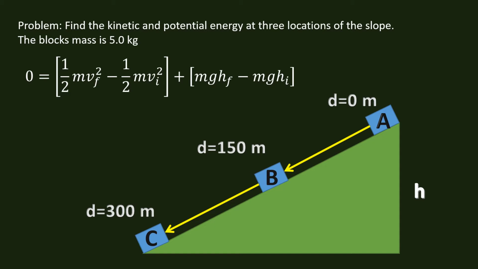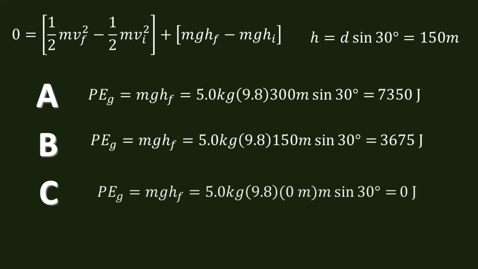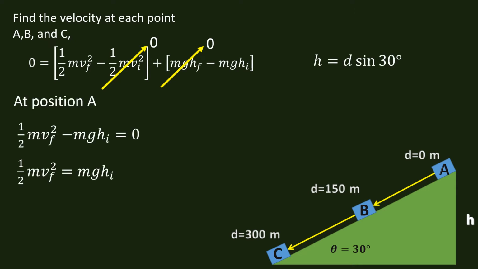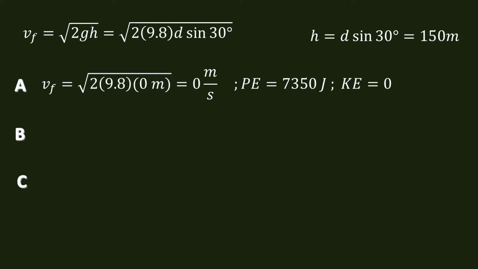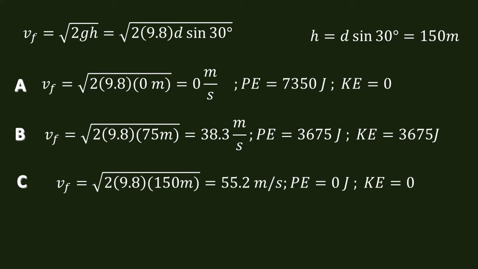It hasn't said that there's any friction in here, so we're not going to worry about friction. There is a height. Back to using this equation right here. This is the main equation we're using to find the velocity. Then at each point we can find velocity A, B, and C, basically the same thing using that equation. And at the bottom, we get 55.2 meters per second.